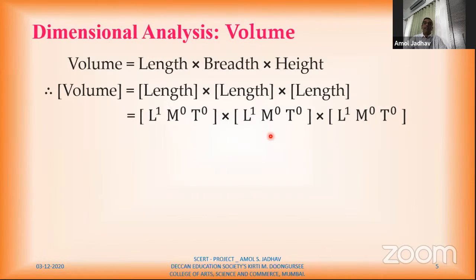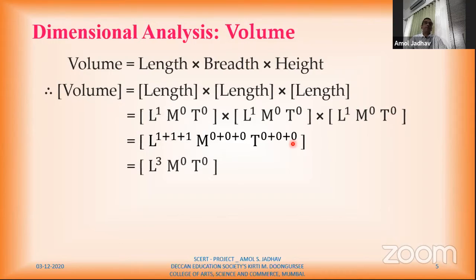So by laws of indices, since there is multiplication, we have to add the powers here. So L raised to 1 plus 1 plus 1. Now M raised to 0 plus 0 plus 0. T raised to 0 plus 0 plus 0 here.